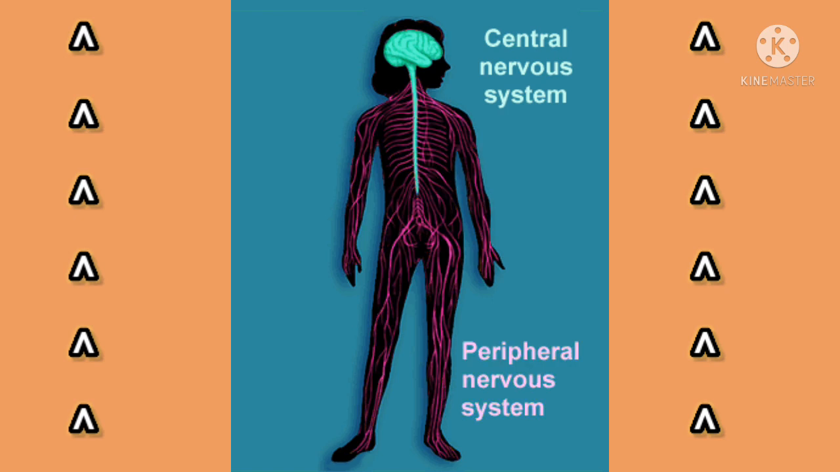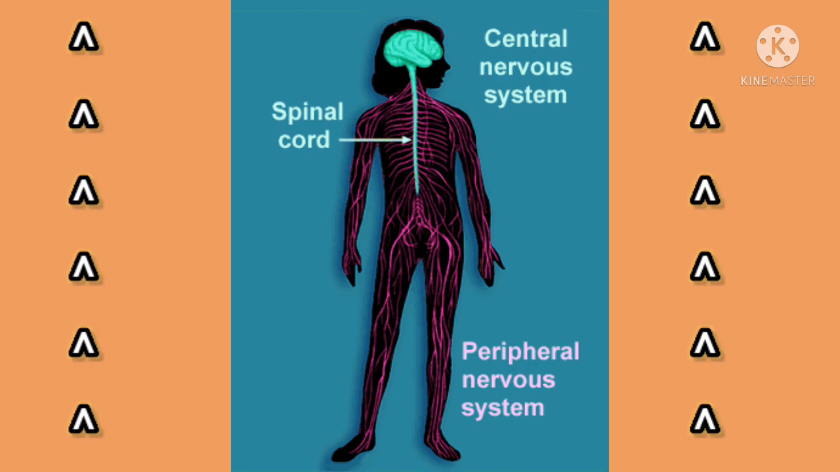Spinal nerves are 31 pairs. Each spinal nerve has a dorsal sensory root and a ventral motor root. So that means it receives the impulses from outside to inside, and from inside to outside through the motor neuron.